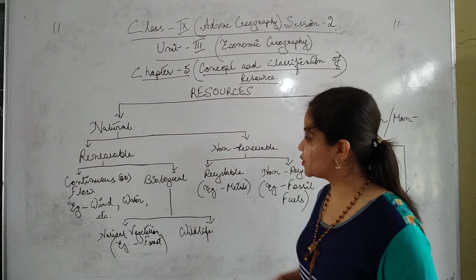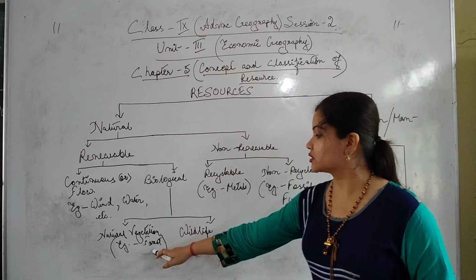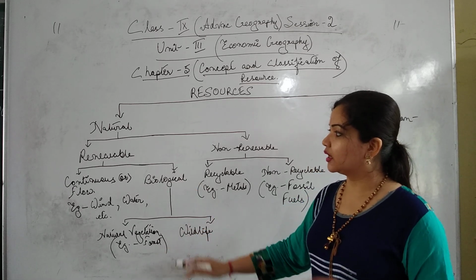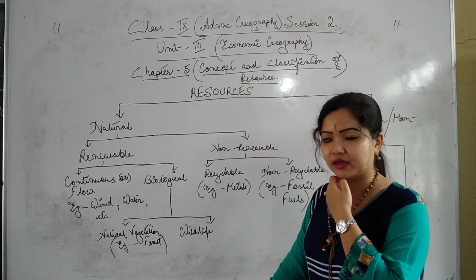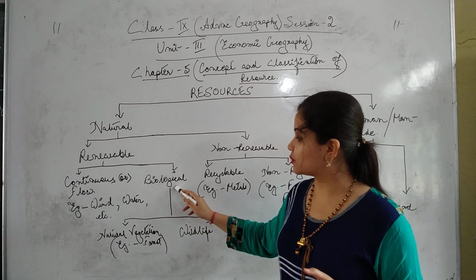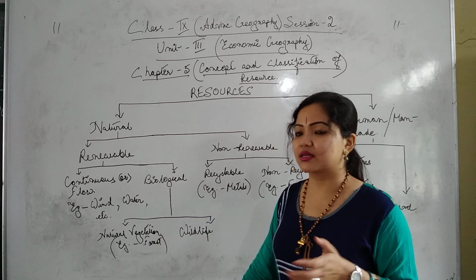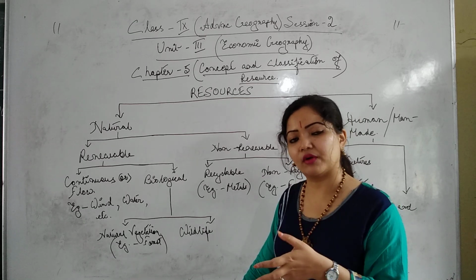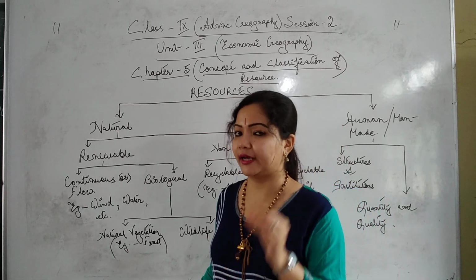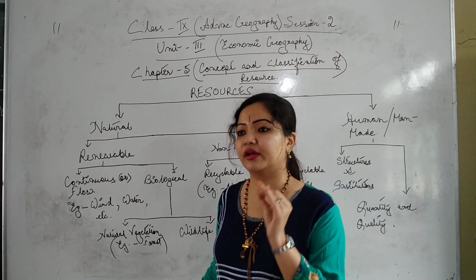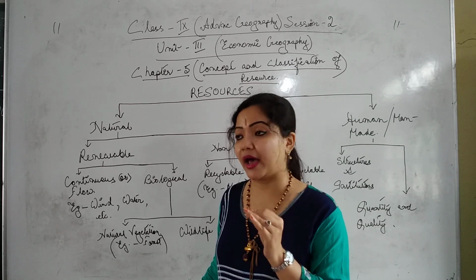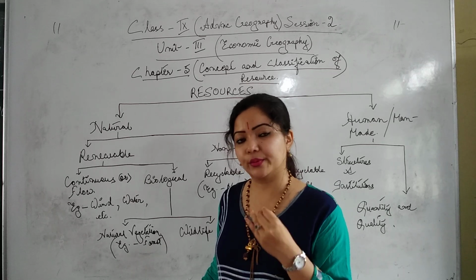Then next you see biological means what? Flora and fauna. Forest is equal to flora and wildlife is equal to what? Fauna. And these are renewable. This can be renewed. They can't go extinct, but if we don't conserve this biological aspect, if we do damage to our flora and fauna, if we damage the biodiversity of our earth, then obviously it could bring a very great negative impact to our society, to our human beings.